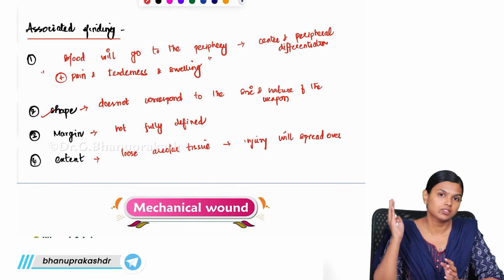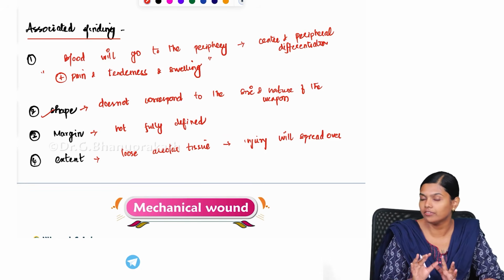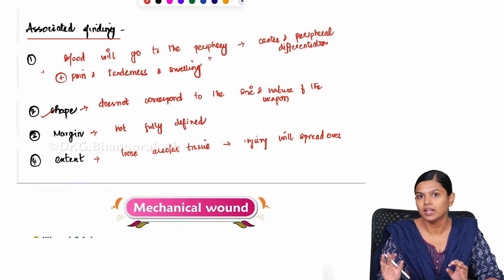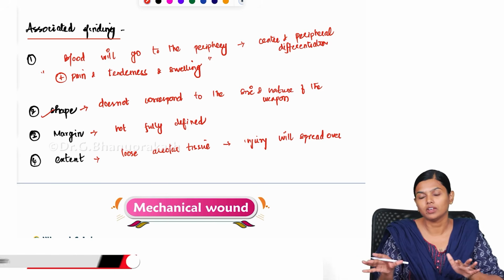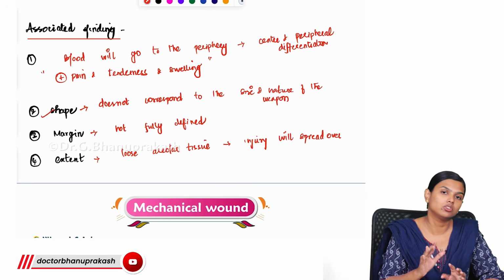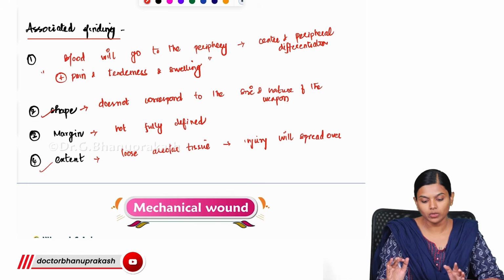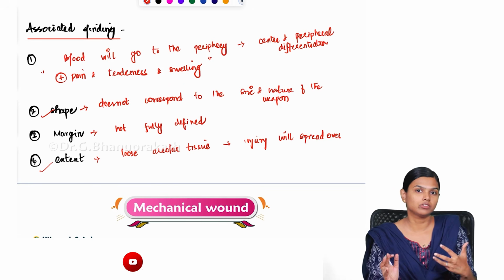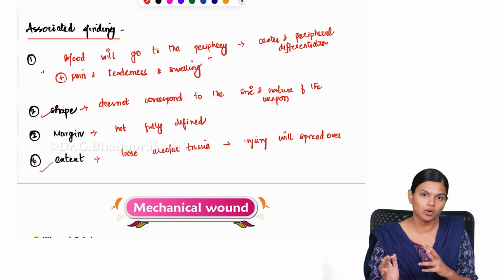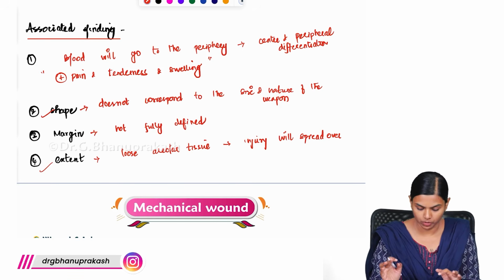Even if the striking surface is large, only a very small surface will be affected. But if it is a loose areolar tissue, the blood will start going away. So it will cover all the area. It will go wherever it can go. So it will cover a large area and the extent will be very, very large. So by looking at a very large bruise, we cannot say some very big force has acted upon it. This is the important thing about these bruises.